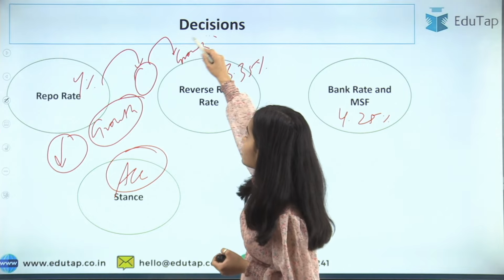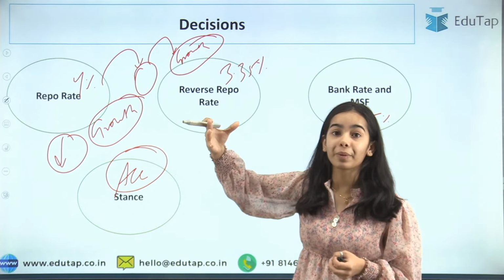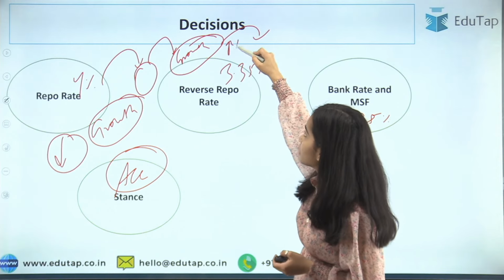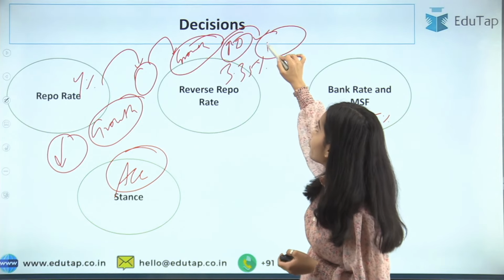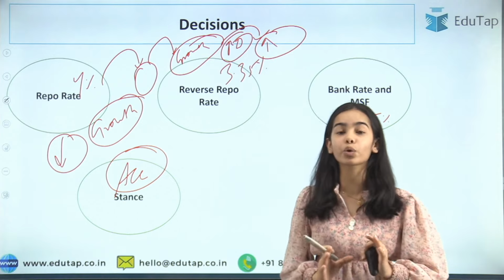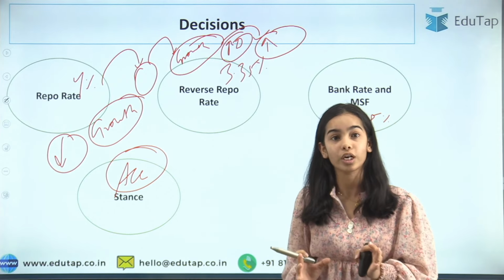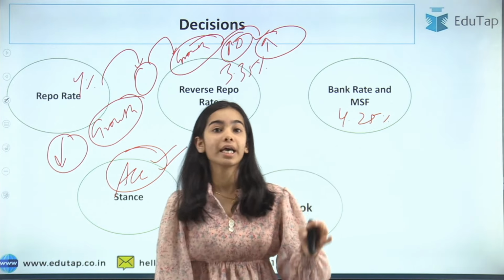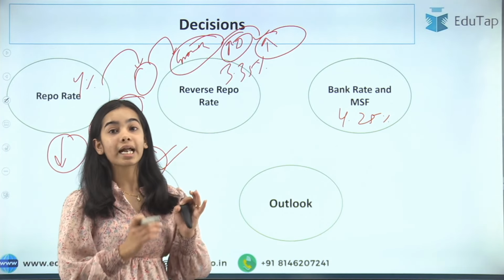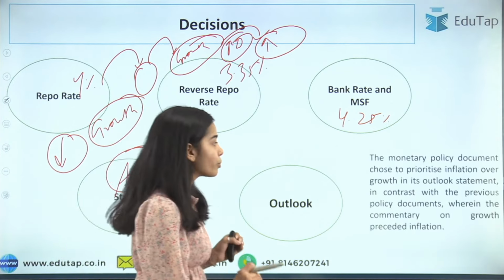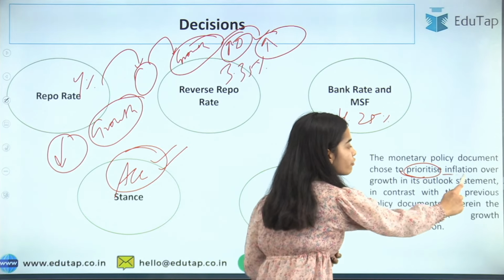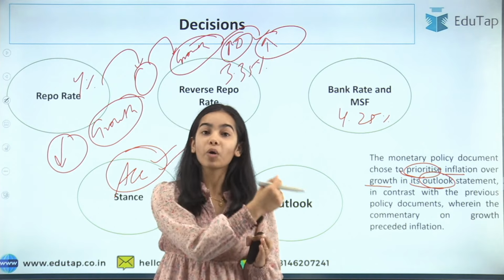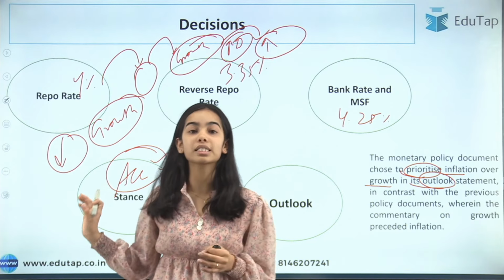But growth will happen and the demand is high, and due to the high demand, inflation will rise. So we need growth, but inflation should also be controlled. So the stance was kept accommodative, but there was an outlook. The outlook said that the monetary policy document chose to prioritize inflation over growth in its outlook statement, that going forward we will change this accommodative stance.